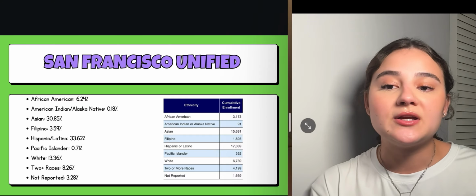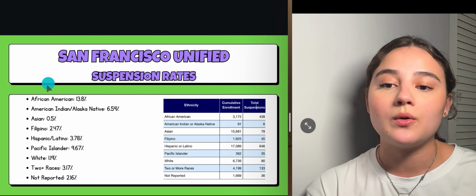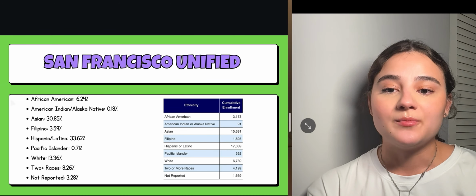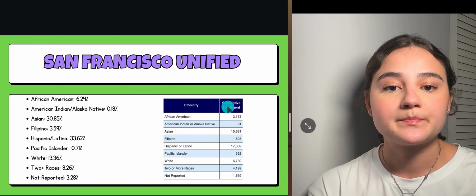So you can see here that they're going to have the most Hispanic and Latino students, followed by Asian students at 30.85%, and then followed by white students.